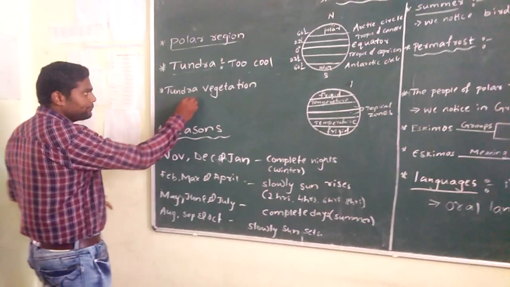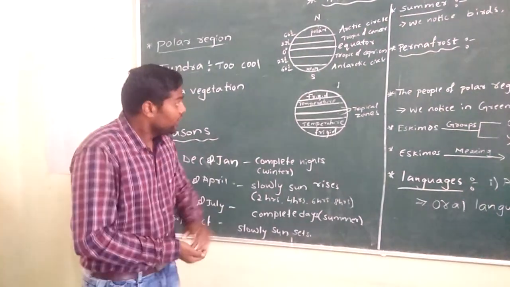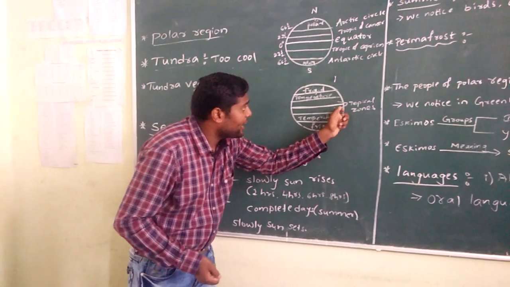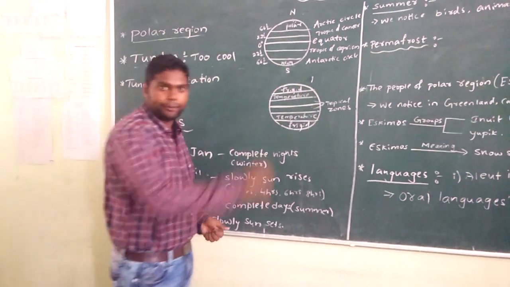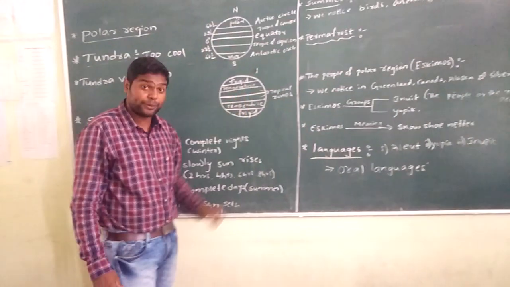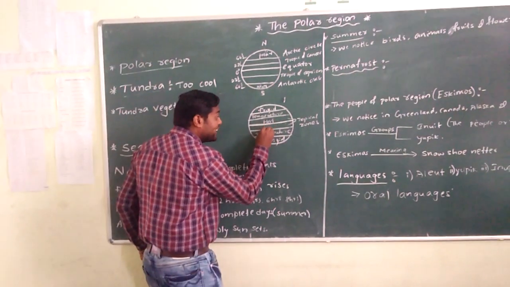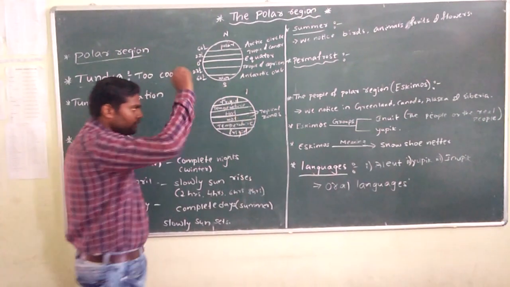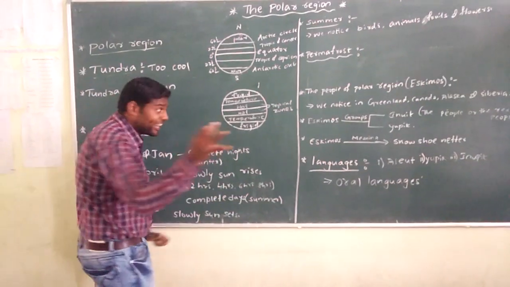And if you see vegetation, mostly it is experiencing different climates. I will tell you. Places which are beside the equator, sun rays fall vertically on the equator. If you see the places beside the equator, they experience hot climates, too hot conditions, because sun rays fall vertically.